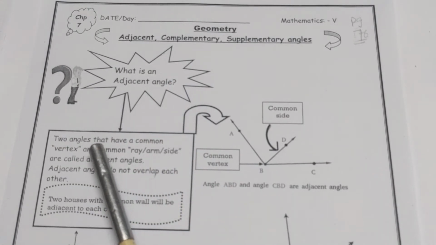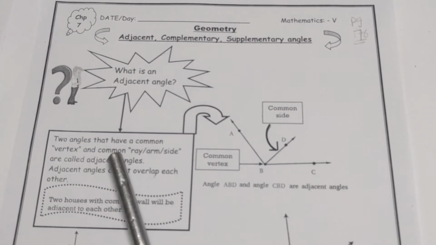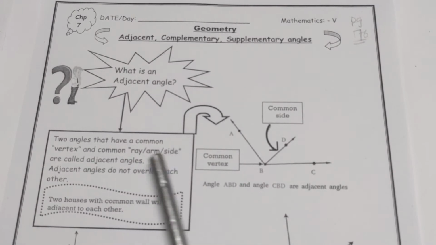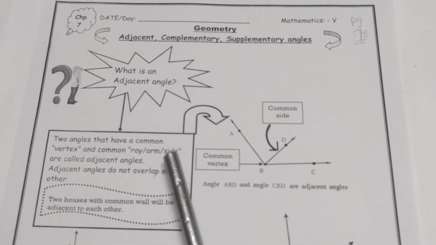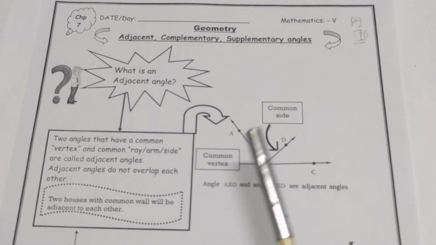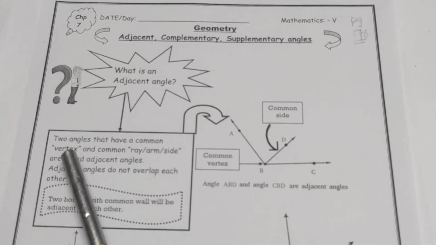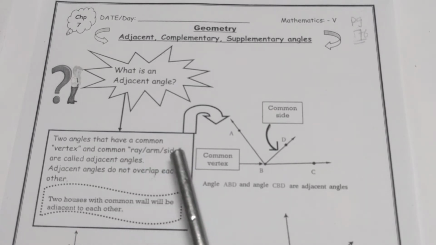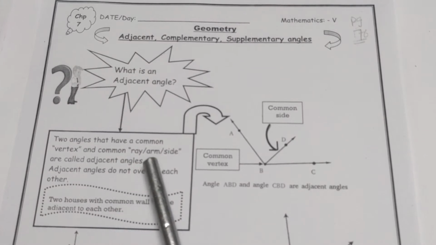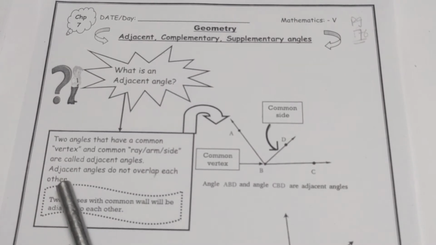Two angles that have a common vertex and common ray or arm or side are called adjacent angles. Now ray, arm and side, these all three words are the same in meaning. Okay, you can use any one of these words. So two angles that have a common vertex. Vertex is actually the common point. And common ray, arm or side are called adjacent angles. Adjacent angles do not overlap each other.